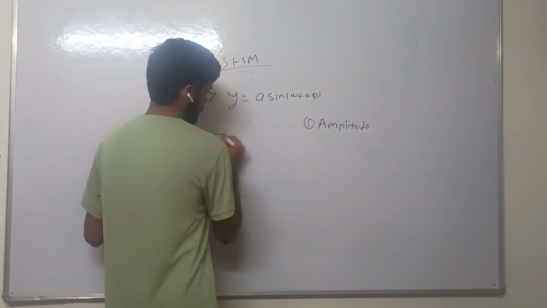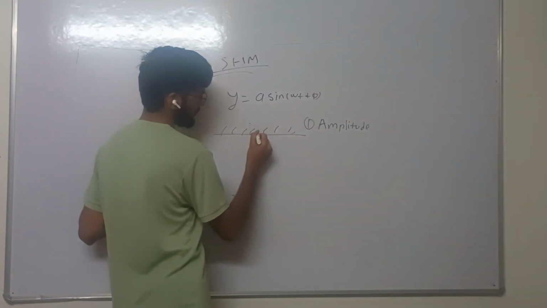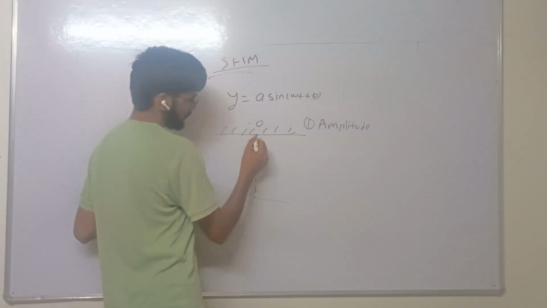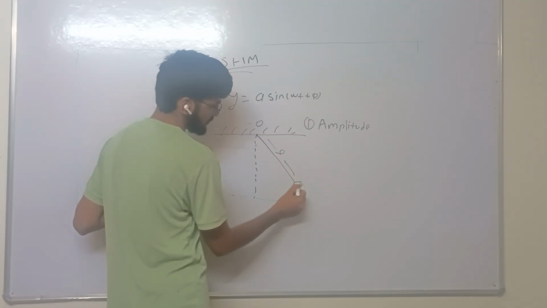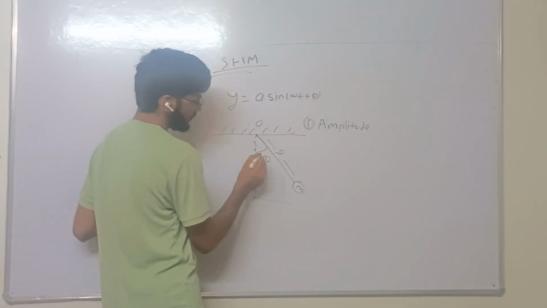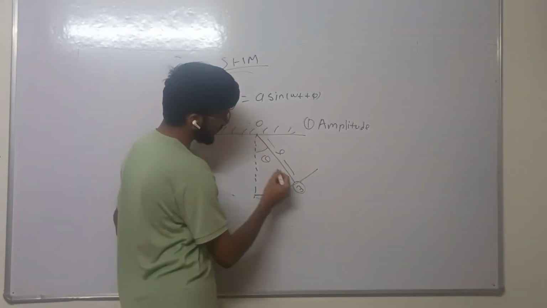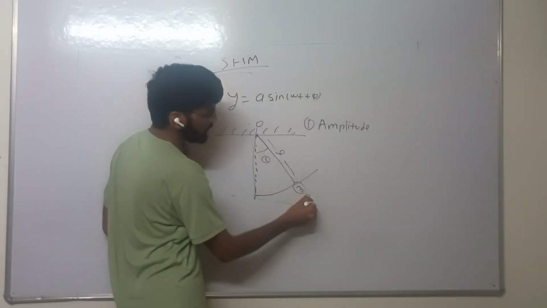Suppose that in a simple pendulum, this is the fixed point O, and this is a string of length L attached with mass M, making angle theta with this axis. Then the maximum displacement of the particle about the fixed point is called the amplitude.